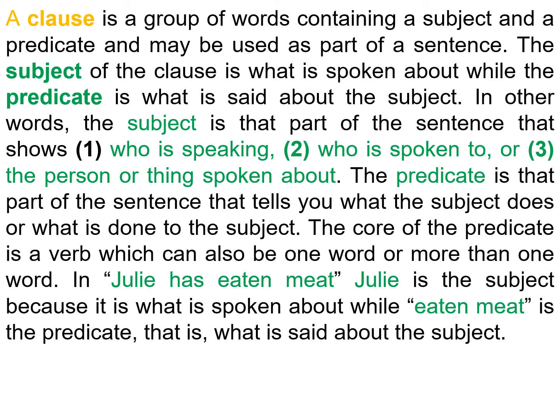the subject. In other words, the subject is that part of the sentence that shows: 1. Who is speaking, 2. Who is spoken to, or 3. The person or thing spoken about. The predicate is that part of the sentence that tells you what the subject does or what is done to the subject. The core of the predicate is a verb, which can be one word or more than one word. In "Julie has eaten meat," Julie is the subject because it is what is spoken about, while "has eaten meat" is the predicate, that is, what is said about the subject.